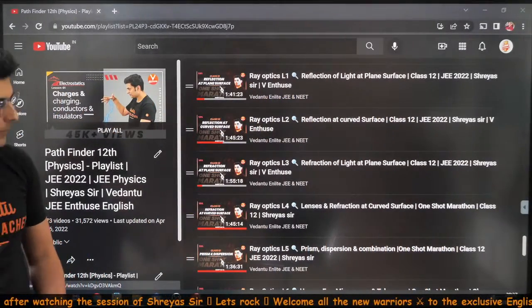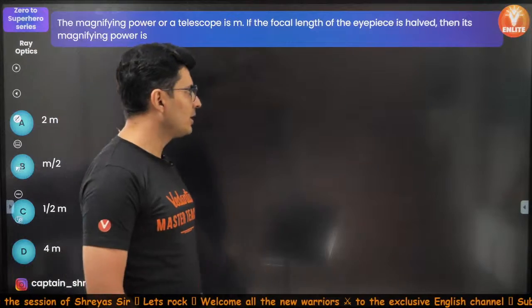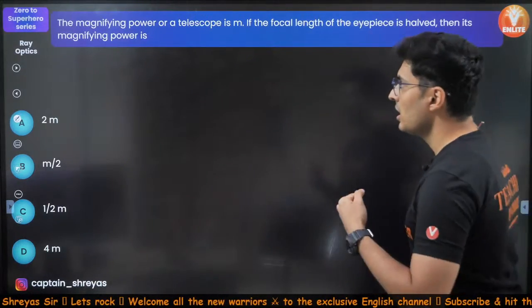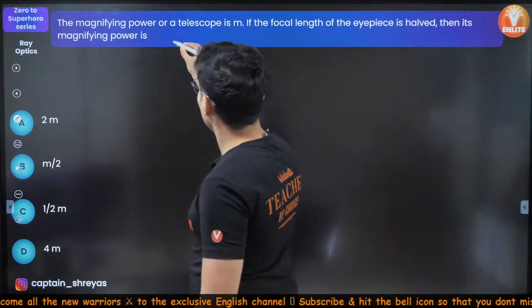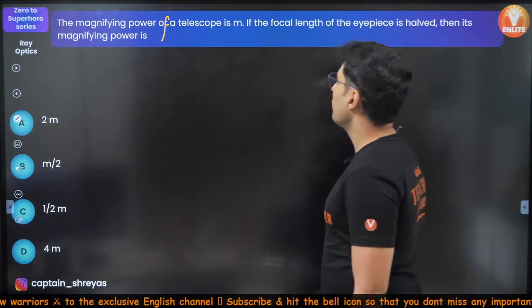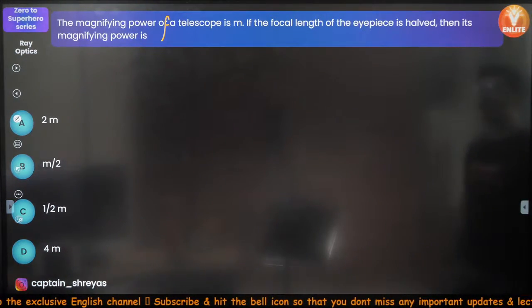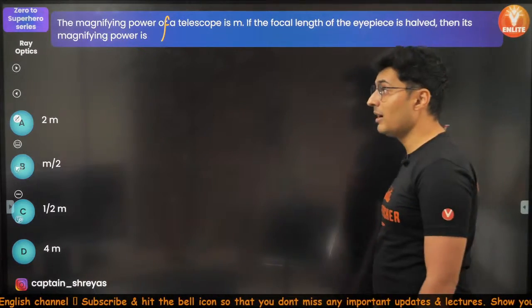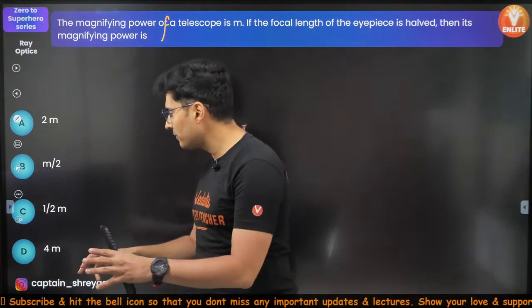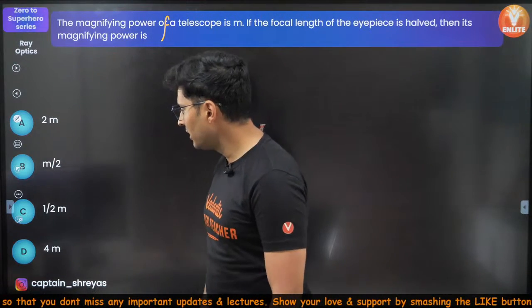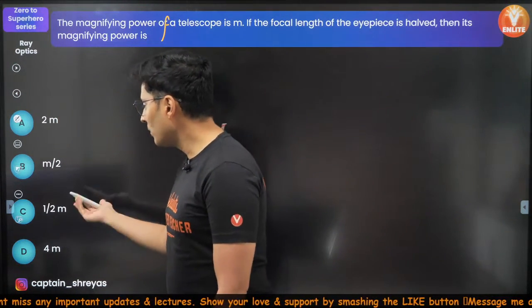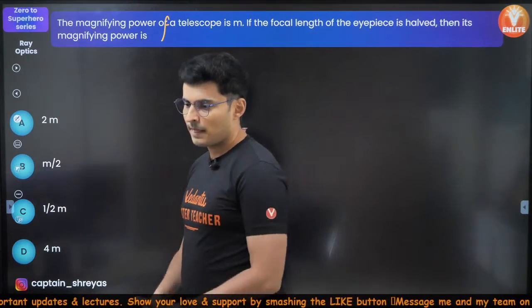All right, perfect. So let's start solving some questions based on telescope, and here comes the first question. The magnifying power of a telescope is M. If the focal length of the eyepiece is halved, then the magnifying power will become twice, half. Is there a difference between these two? I don't think so. Let's see.